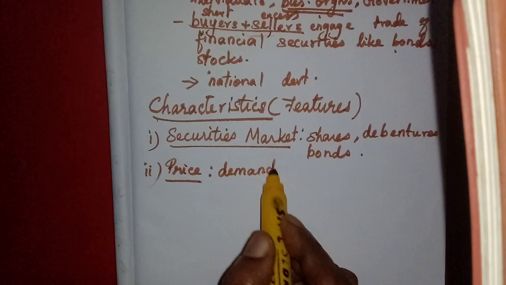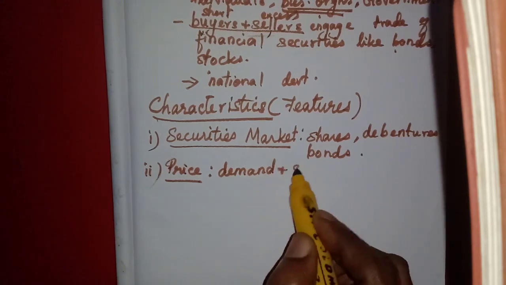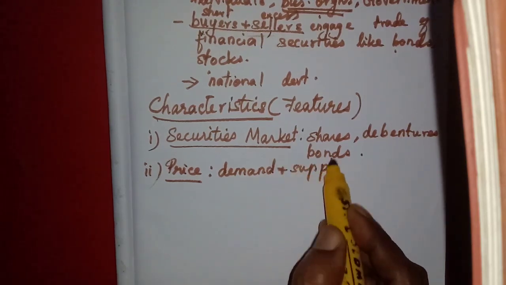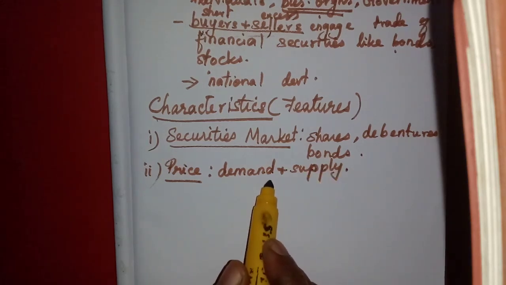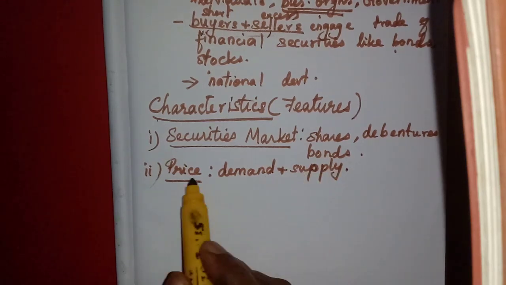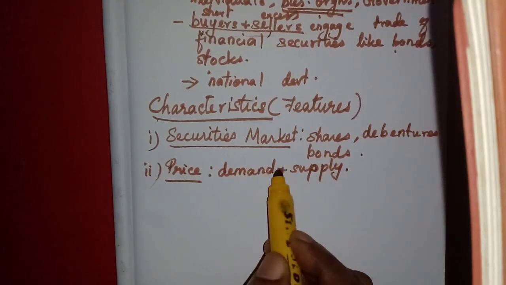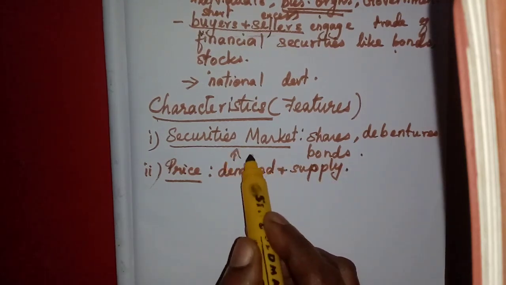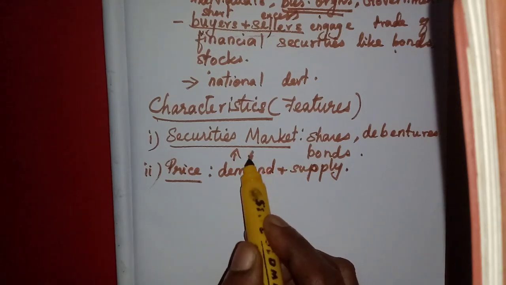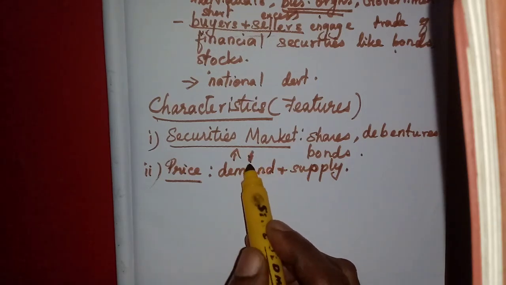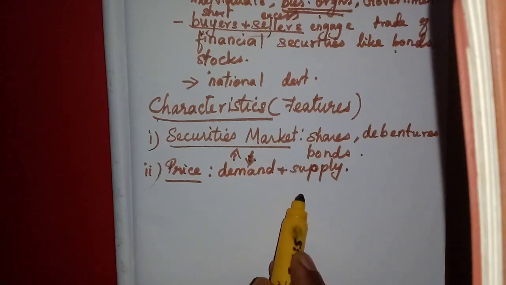There also we studied, okay, demand and supply of the securities. If the demand is more for the securities, then the price will increase. Selling price and purchasing price is there.